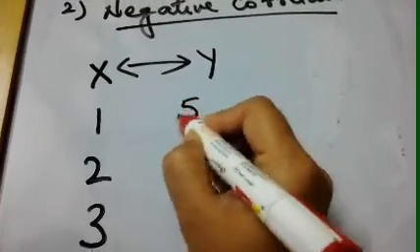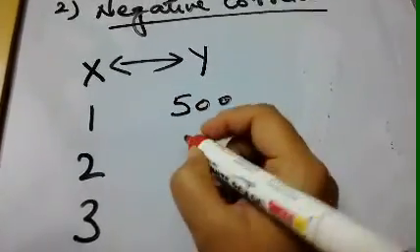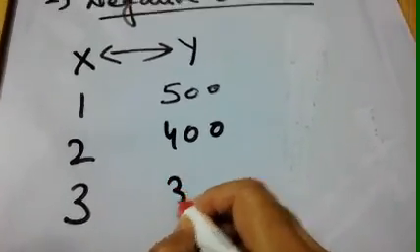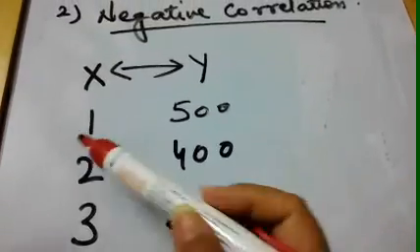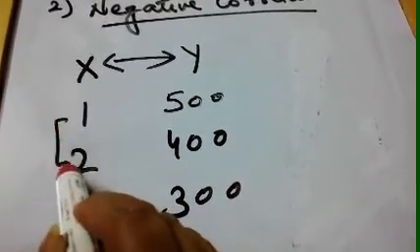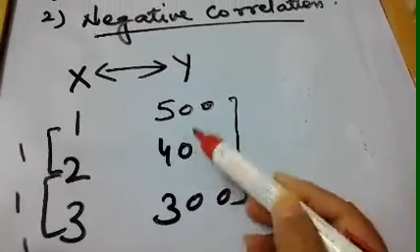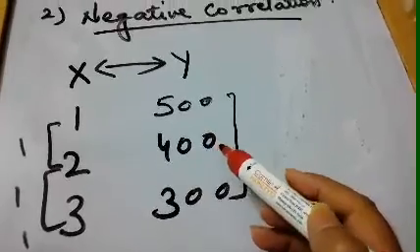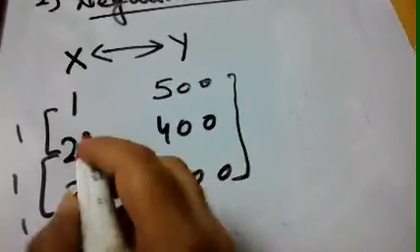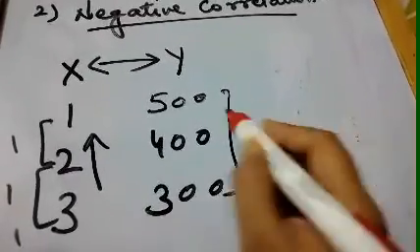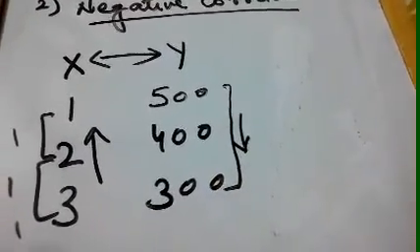Say 500, then 400, and then 300. So on this side the x variable is increasing by 1 every time, and on this side the variable is decreasing. There is a rise in this variable and a fall in this variable.